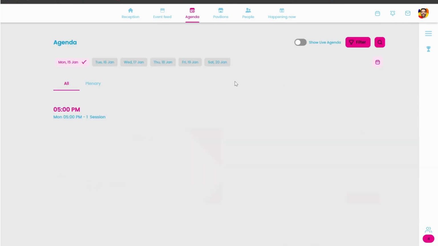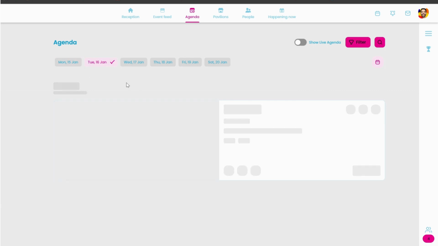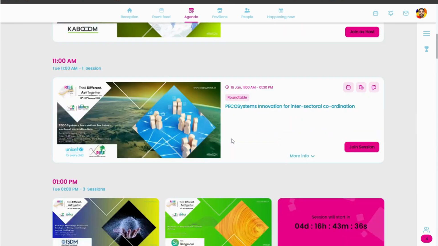The next section will be the agenda, under which all the sessions from 15th to 20th have been listed, be it plenaries like the opening plenary, which is happening in Bombay as an offline event from 5 to 7 p.m. IST on 15th of January, to other sessions which range from roundtables, workshops, tours, offline events, and showcases. You can find all these sessions.